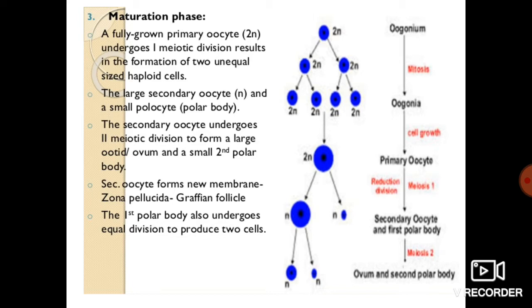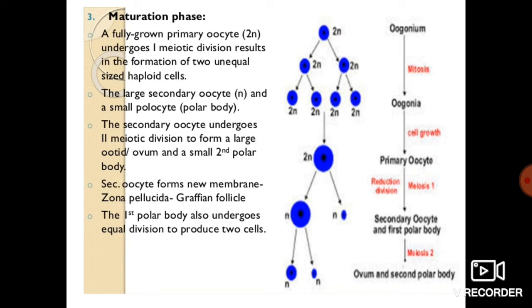The secondary oocyte undergoes second meiotic division to form a large ootid or ovum and a small second polar body. At the end of the first meiotic division we get the large oocyte and the first polar body, and at the end of the second meiotic division we get a second polar body and the ovum.